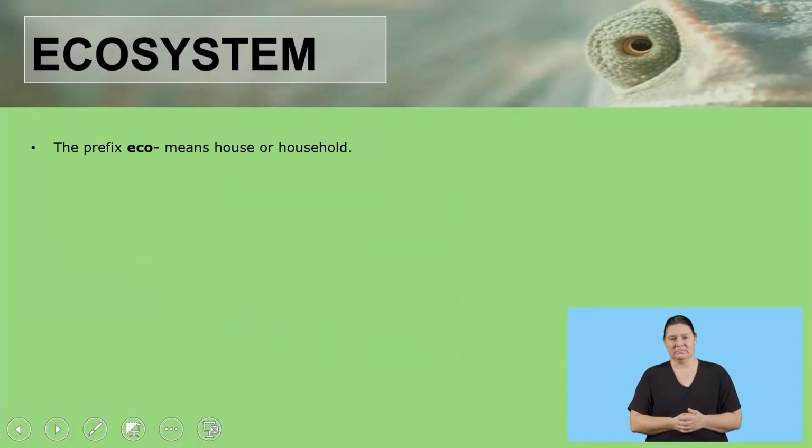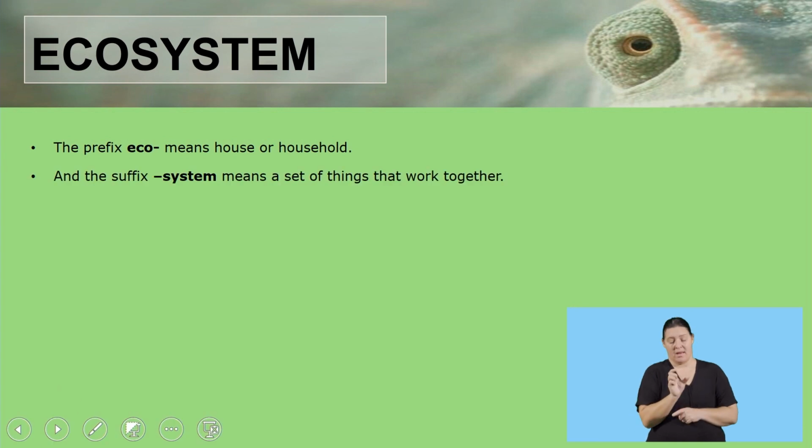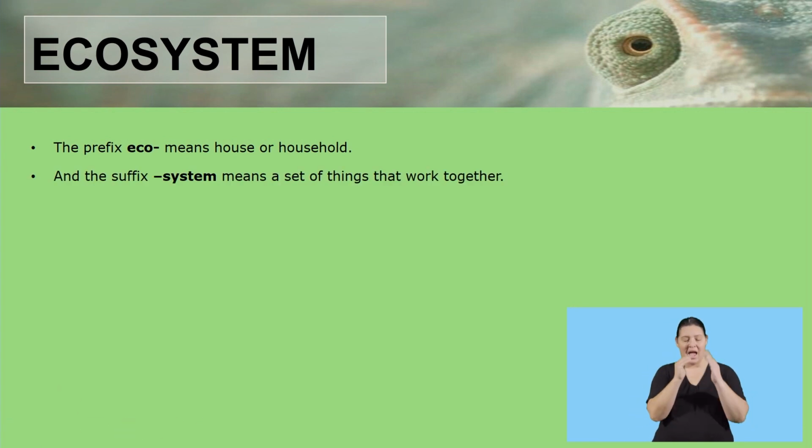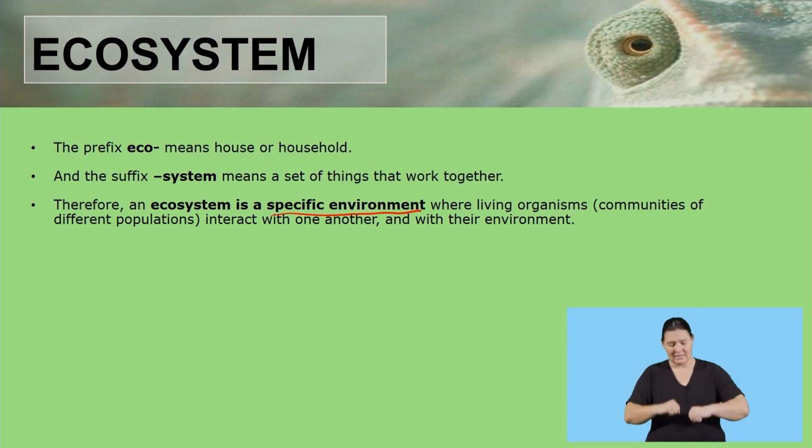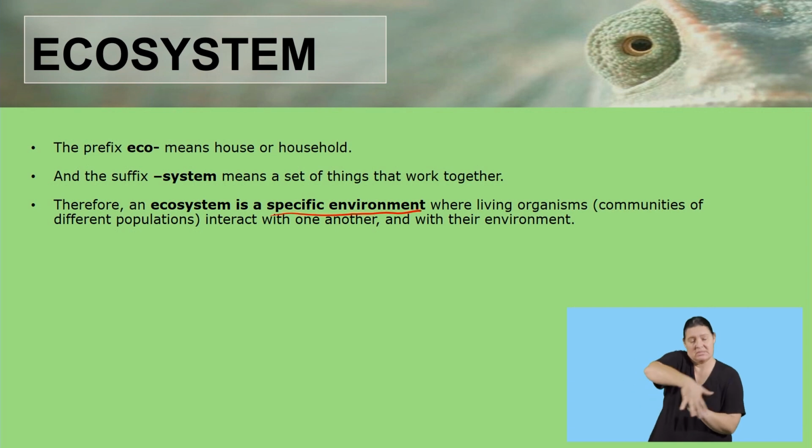Now let us look at our next concept, which is ecosystems. The prefix eco means house or household, and the suffix system means a set of things that work together. Therefore, an ecosystem is a specific environment where living organisms interact with one another and with their environment.